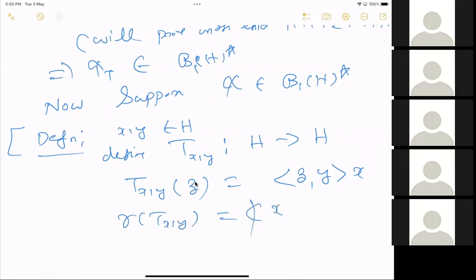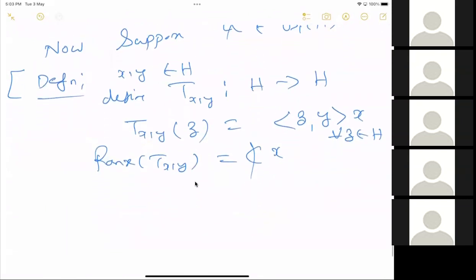So this is for x, y in H. So this is defined for all z in H. Okay, so you define T_xy acting on z as: take the inner product of z with y and then multiply x with that complex number. The inner product is a complex number. So multiply with that, and this will give a rank one operator. So the range of T_xy is just a one-dimensional vector space spanned by x. So this is what is called a rank one operator.